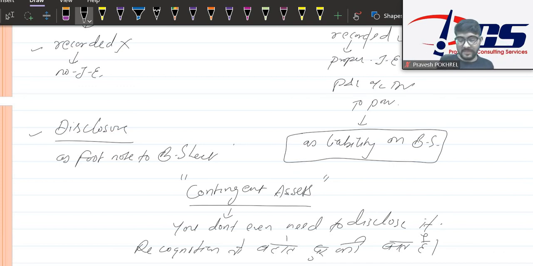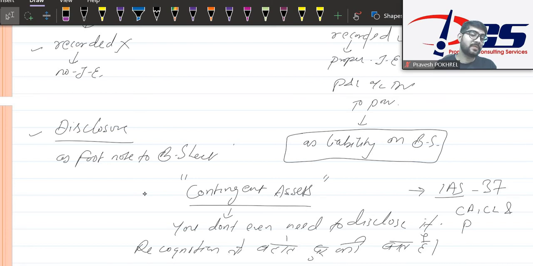But nowadays things have changed. People are talking about contingent assets. People try to show these contingent assets in the financial statement as a note in the notes section, because of IAS 37, the recent International Accounting Standard 37, which talks about contingent assets, contingent liabilities, and provisions.